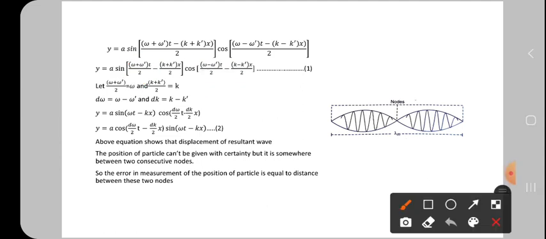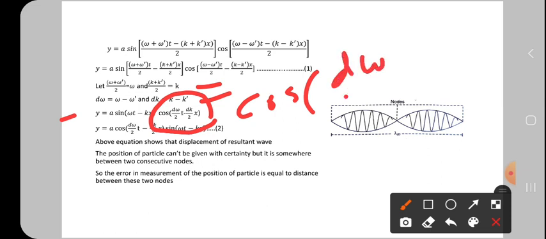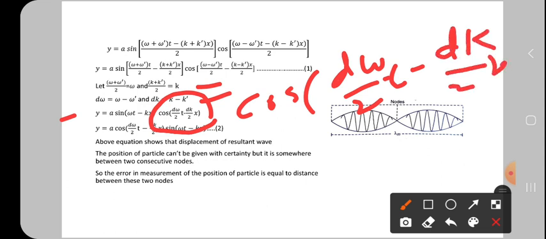After substituting these values in the above equation, equation 1, we get y equals a sin of (omega t minus kx) cos of (d omega by 2 into t minus dk by 2 into x). Here, cos of d omega by 2 into t, there is a minus between them, dk by 2 into x. So don't forget the minus sign here.